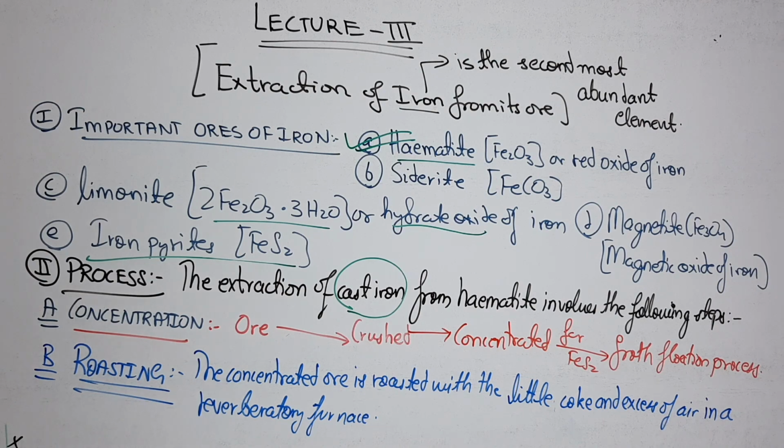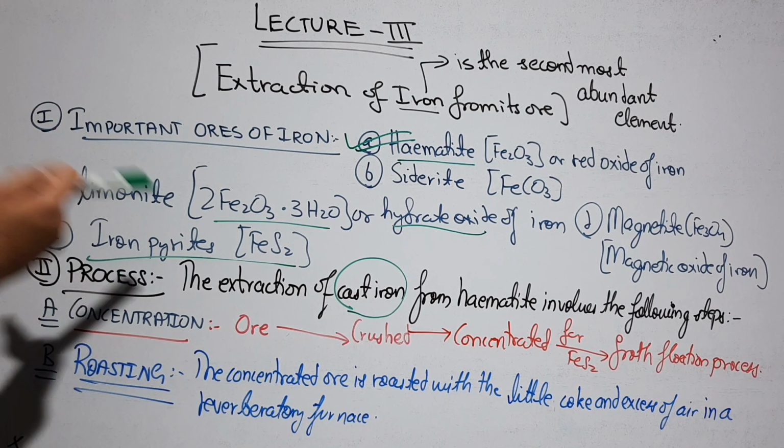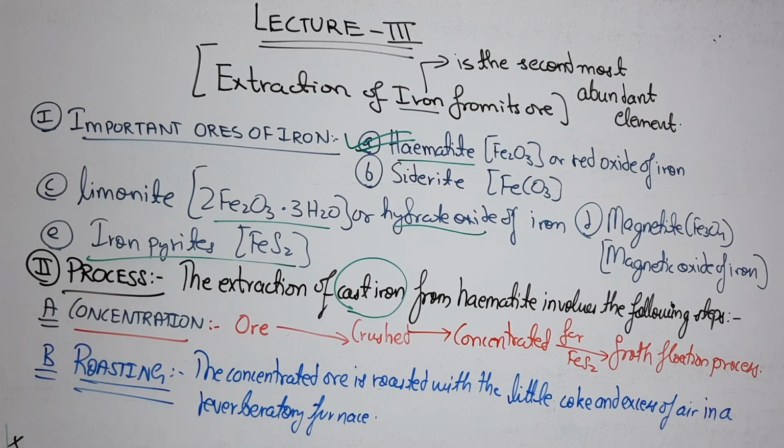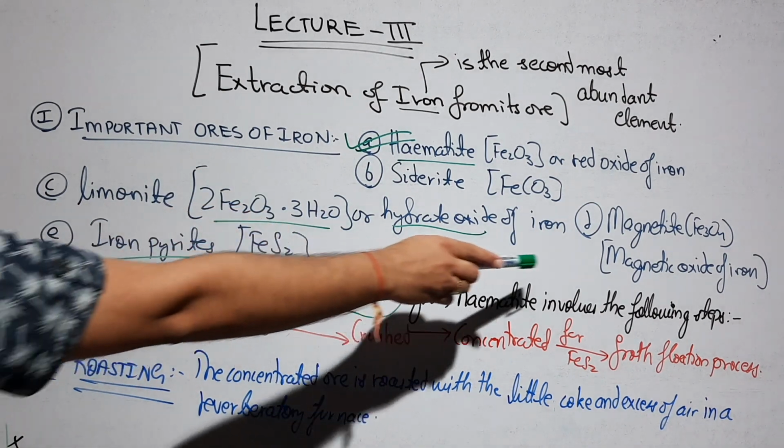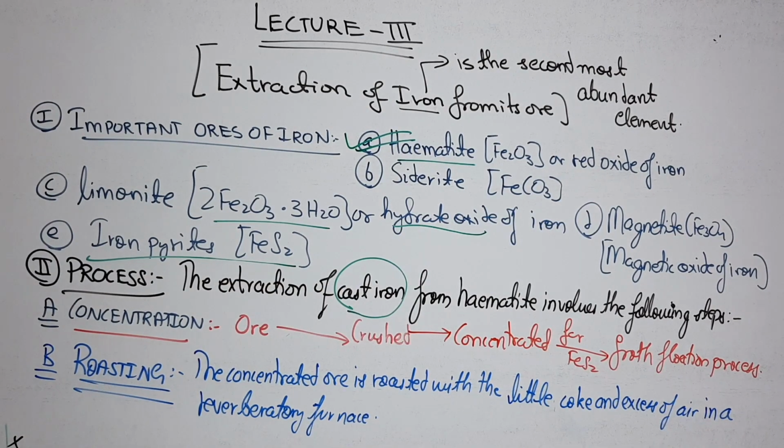Then we have to do its concentration. For example, if we are dealing with iron pyrite, it is a sulfide ore, and a sulfide ore is concentrated by the froth flotation process. If it is magnetite, it has a magnetic property, so its concentration can be done by the magnetic separation process, which consists of electromagnetic rods, one of which consists of the magnet. Remember, we have already discussed this in lecture 2.